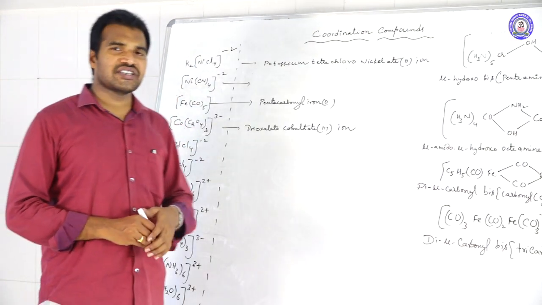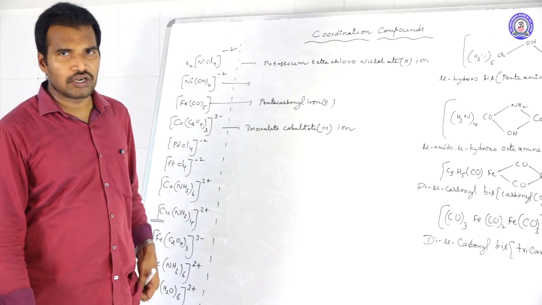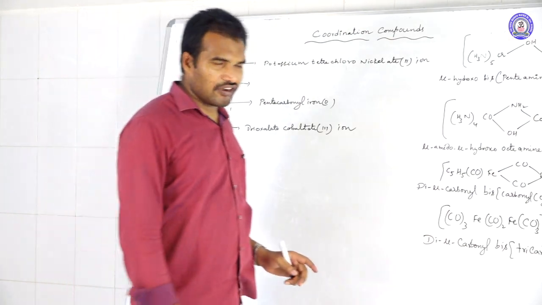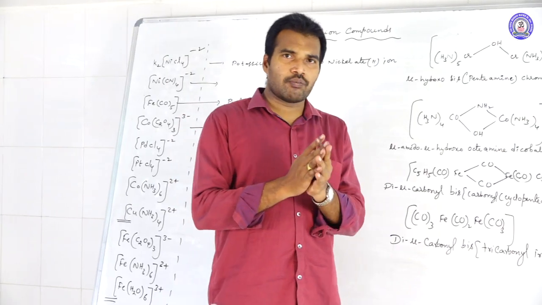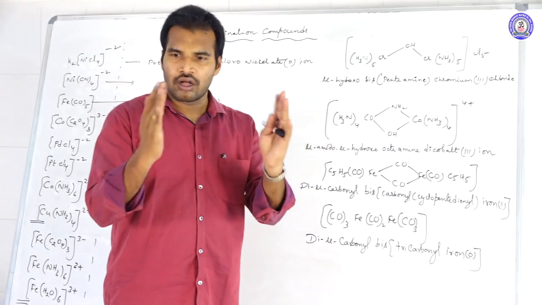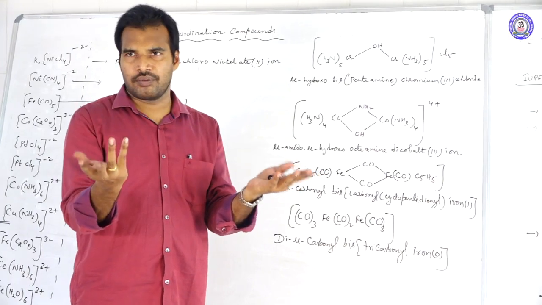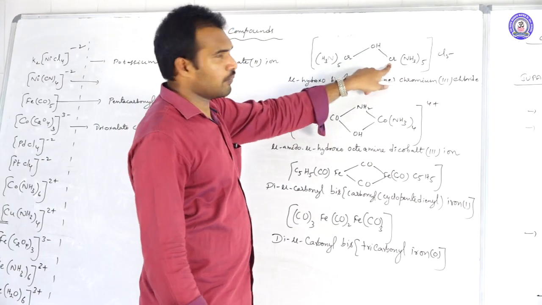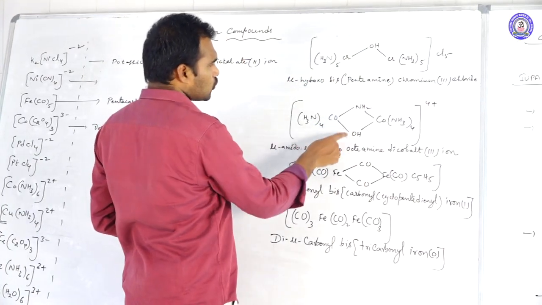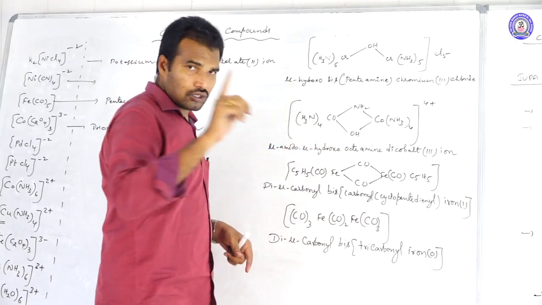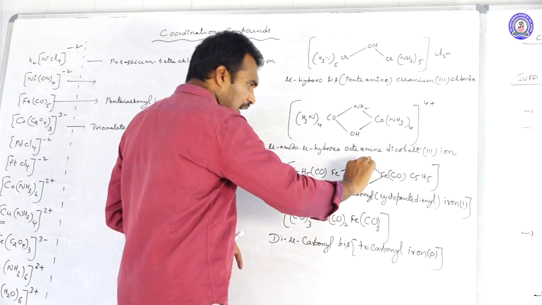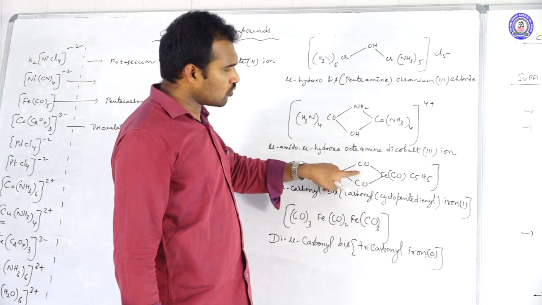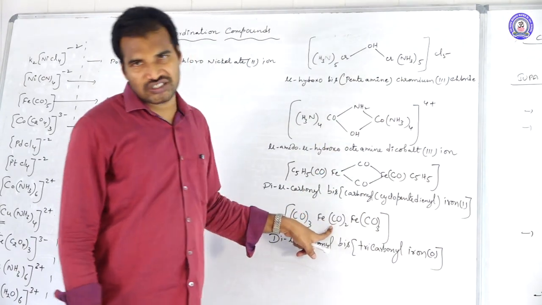Next, IUPAC nomenclature for polynuclear complexes. Polynuclear complexes means having more than one metal. In polynuclear complexes, the metals may join directly together, or in between the metals there may be some ligands, bridge ligands. See that here OH is a bridge ligand between the two chromiums. Here two ligands are there, NH2 and OH, two bridge ligands. Those two ligands may be the same or different. Here two different bridge ligands are there, and here two same bridge ligands are there.